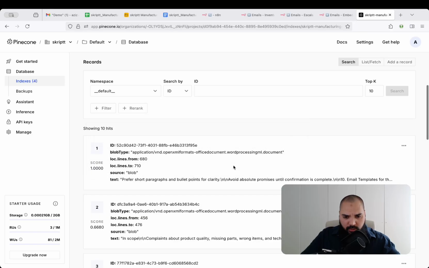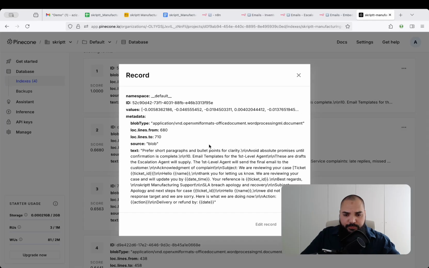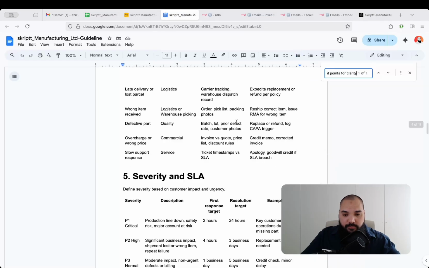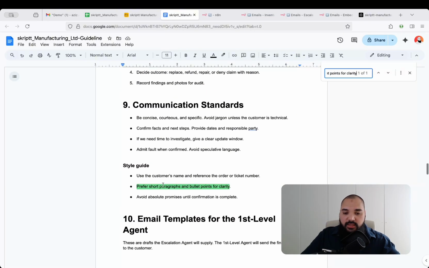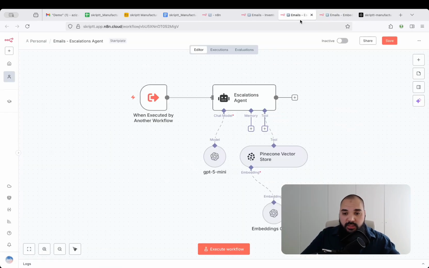So when I take a look at this, you can see this is one chunk, basically one text chunk, and when I click on fetch right here, you can see that this is the actual text that's lying behind this, right? So let's take a part of this, or let's take it from here until here. "Prefer text, prefer short paragraphs and bullet points for clarity." And when I look for this specific sentence, then you can see that this is exactly what's written down here, right? And this will enable this specific escalations agent to have access to that data, right?